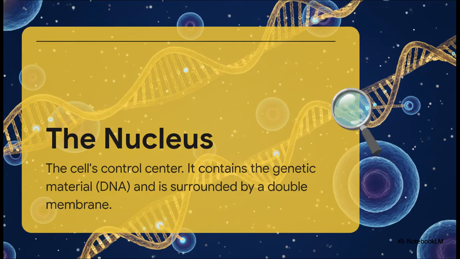Right in the center of our cellular city, you've got City Hall, the nucleus. And if you're going to focus on one organelle for the MCAT, make it this one. It is so heavily tested. Why? Because it holds all the blueprints, the entire genetic library of the cell, in the form of DNA. And it's not just sitting there, it's protected by a double membrane, kind of like a fortress wall, with these little nuclear pores that act like super secure gates, controlling every single thing that goes in or out.